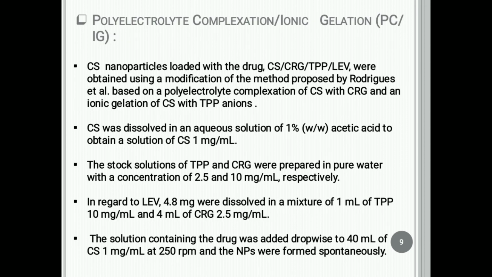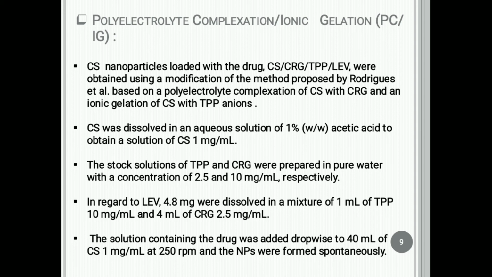The next method is the polyelectrolyte complexation method for the preparation of chitosan nanoparticles loaded with levofloxacin. Generally, chitosan was dissolved in an aqueous solution of 1% weight by weight acetic acid to obtain a chitosan solution of 1 mg per ml. The stock solutions of TPP anion and CRG were prepared in pure water with concentrations of 2.5 and 10 mg per ml respectively.